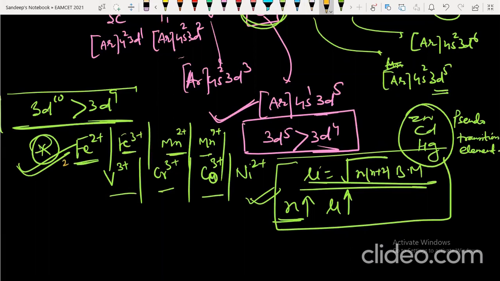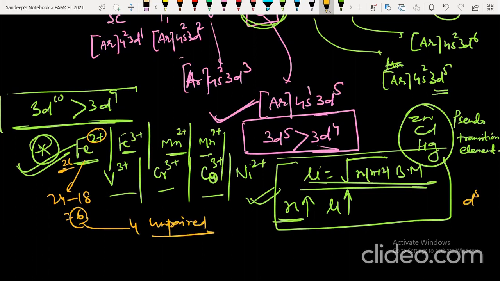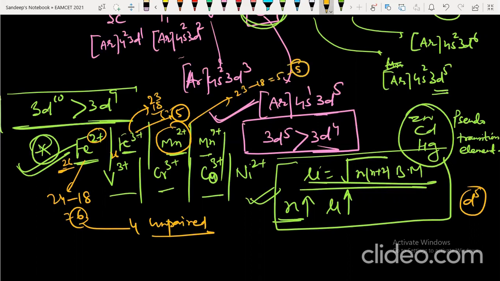What you need to do is remember the atomic number. For Fe2+, 26 minus 2 is 24. From 24 you subtract 18, so 6, which means 4 unpaired electrons, since d cannot have 6 unpaired electrons; the maximum d can hold is 5. Now Fe3+: 26 minus 3 is 23, 23 minus 18 is 5, so it has 5 unpaired electrons. Mn2+: 25 minus 2 is 23, 23 minus 18 is 5, so 5 unpaired electrons.